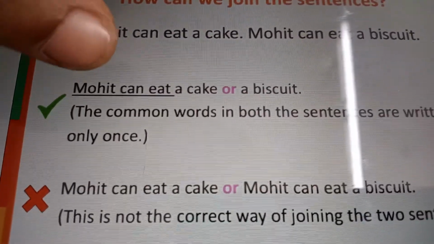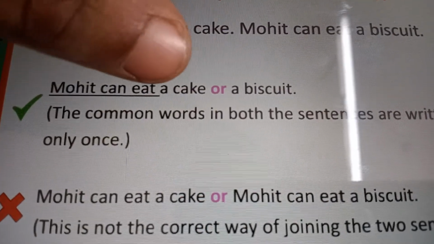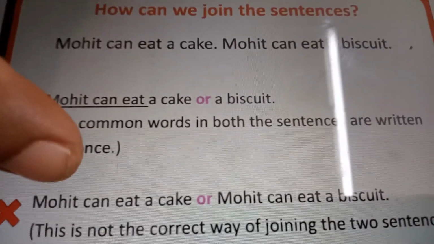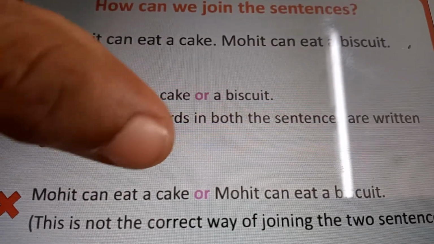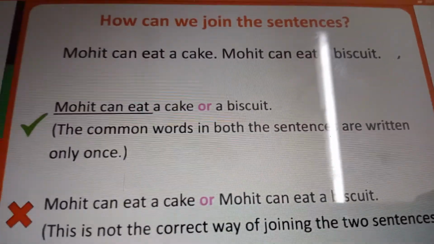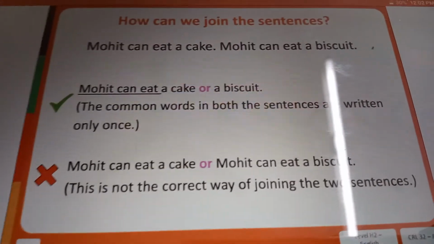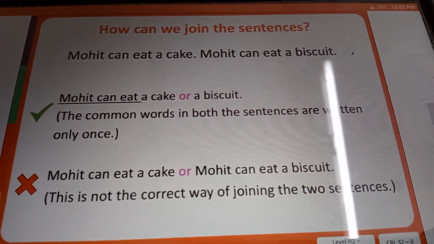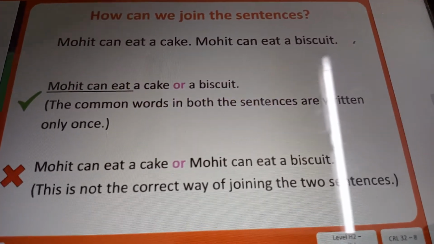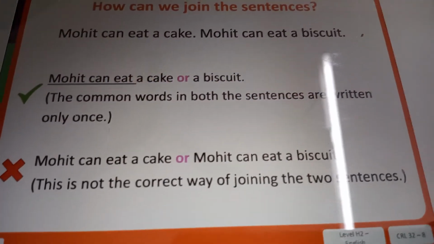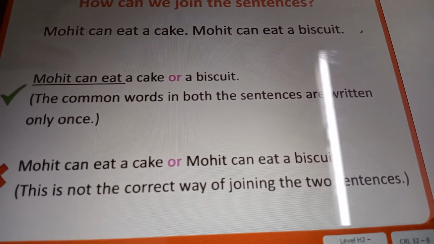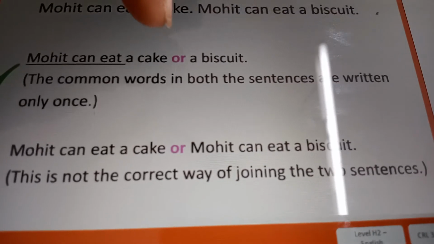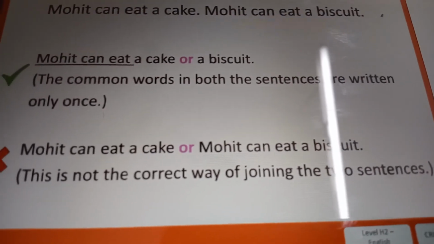If it is a common word, we have to write it only once. See that this is the correct one: Mohan can eat a cake or biscuit. But the next sentence, Mohan can eat a cake or Mohan can eat a biscuit, is not the correct way of joining the two sentences. So first you have to read the sentences. If there are common words, you have to write them only one time in your sentence. After that you have to use the connector word or.